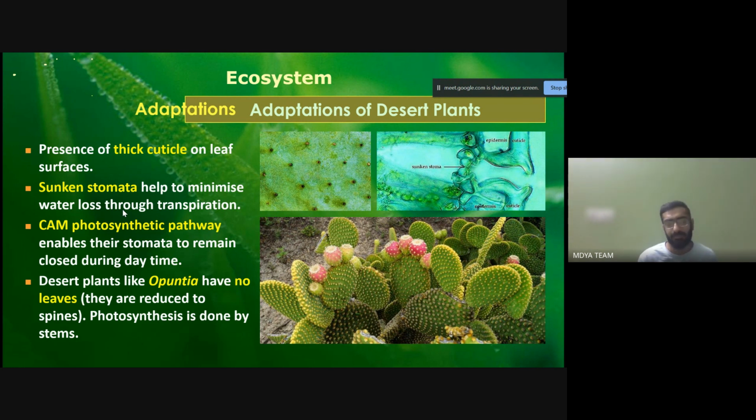But with a thick cuticle on the leaf surface and the sunken stomata, the plant minimizes water loss through transpiration, that is, the evaporation of water to the atmosphere. That enables plants to withstand even very extreme hot desert areas.